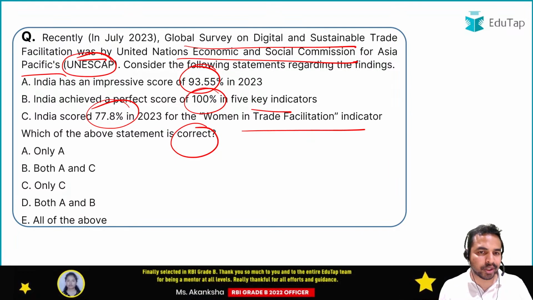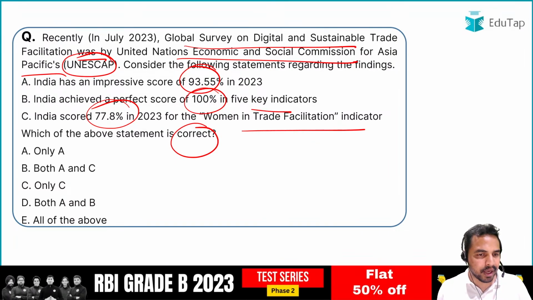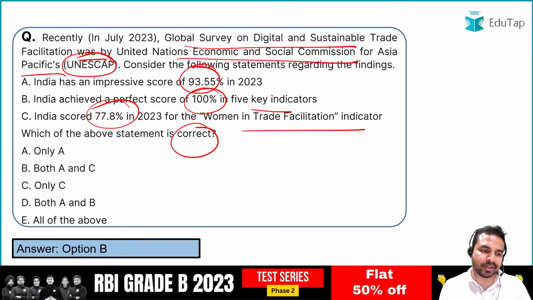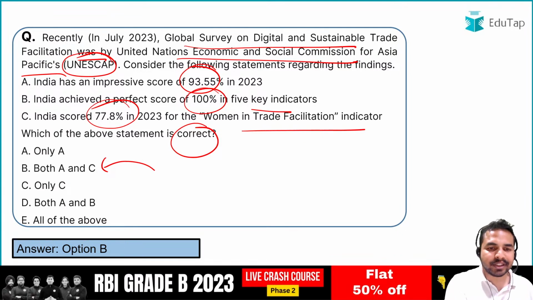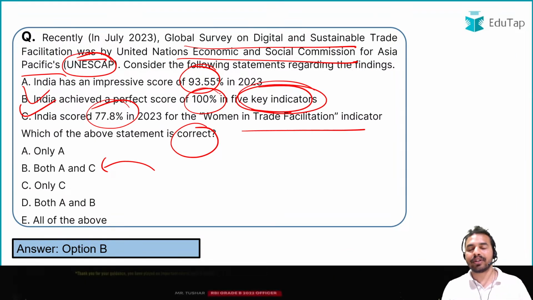The next question is on the Global Survey on Digital and Sustainable Trade Facilitation, which has been launched by UNESCAP. So what is the right answer here? The right answer here is option B, that is both A and C. So what is the incorrect part in statement B? See, statement B says India has achieved a perfect score of 100% in 5 key indicators, but that is not the right answer. Why so?